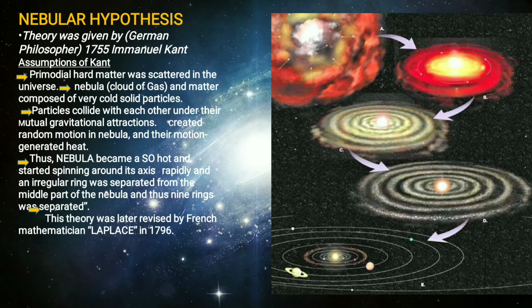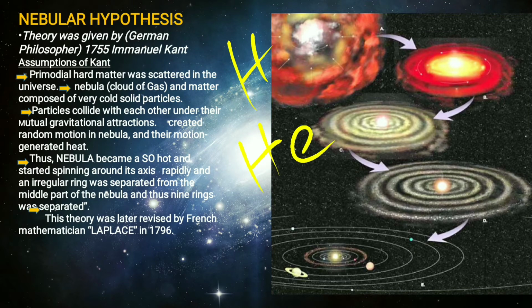So he considered a supernaturally created primordial matter which was scattered in the universe. There was a small rotating nebula, which means a cloud of gases consisting of hydrogen and helium along with some dust particles.